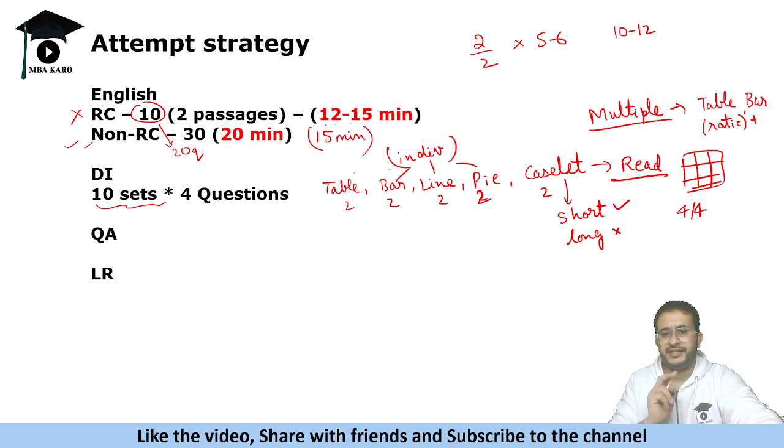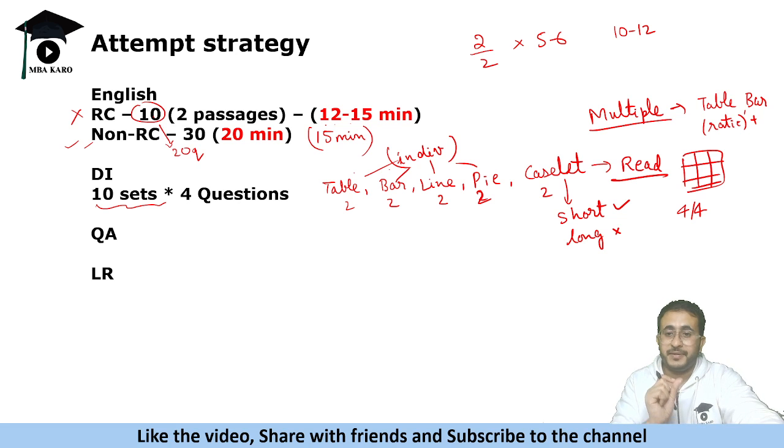Graph based में क्या होगा कि there might be 1 or 2 questions which can be done easily. There might be 1 or 2 questions which will require additional data or long calculations. So basically the thing is, try to tackle individual questions from graphs, tables, etc. And caselet, if it is short, attempt it. So this is going to be the strategy to attempt the questions.